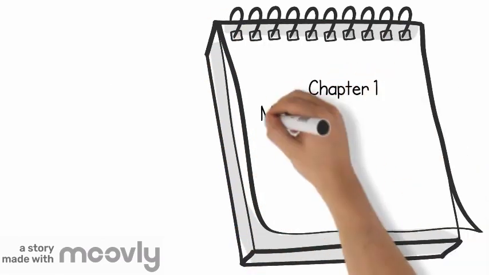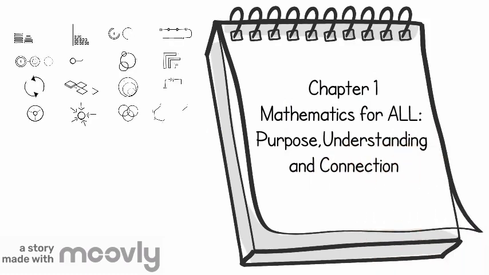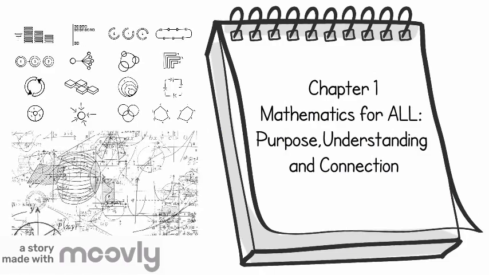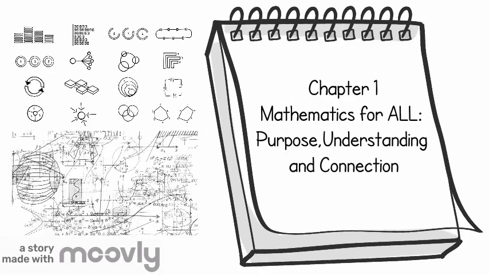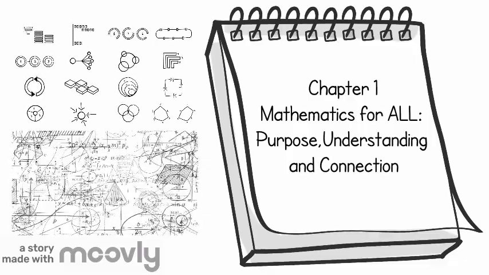This first chapter, Mathematics for All: Purpose, Understanding, and Connection, kicks off by emphasizing the importance of math in everyday life. It likens a society without math to a city without parks or museums, essentially missing out on the beauty and practicality of mathematical ideas.